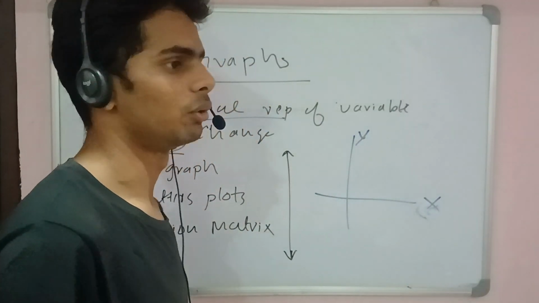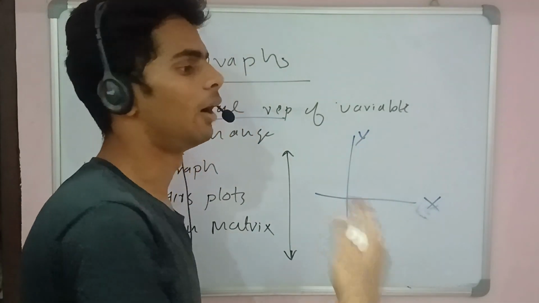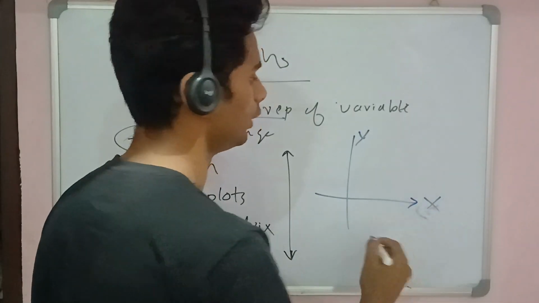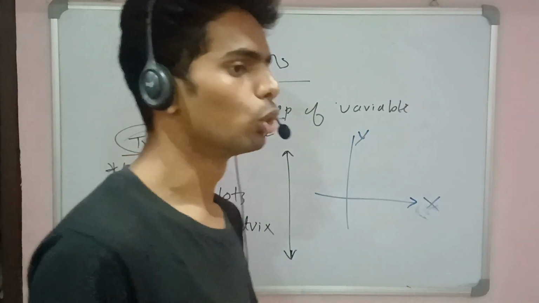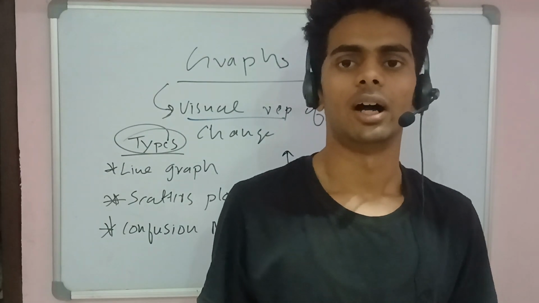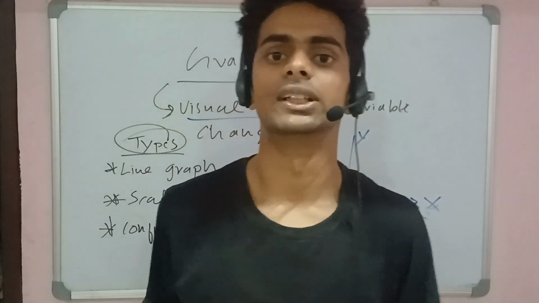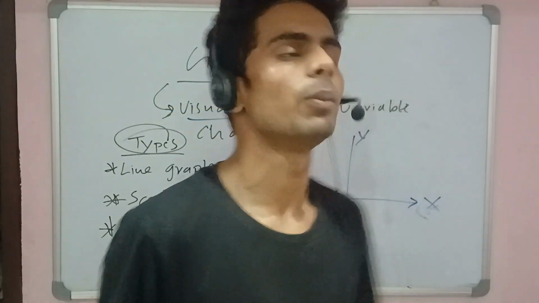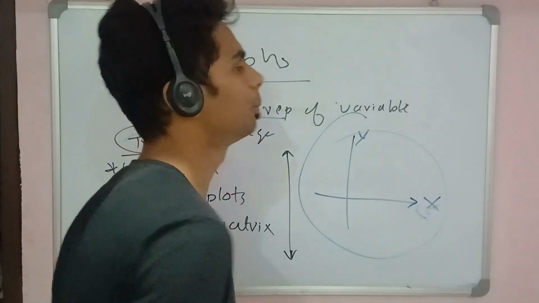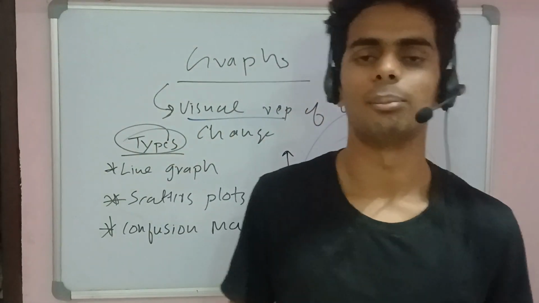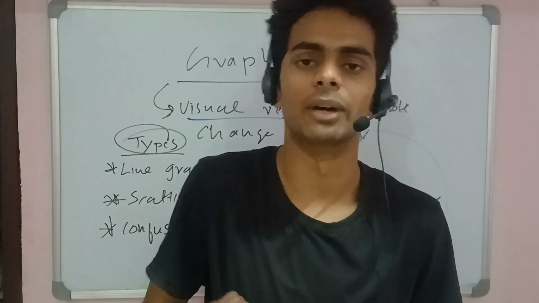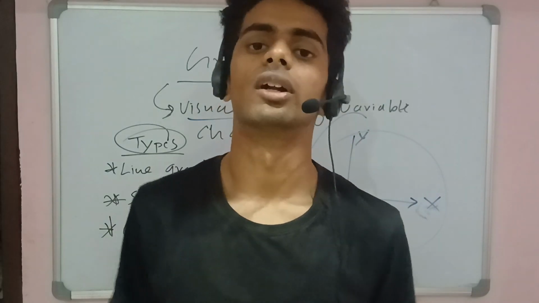In this particular scenario, we look at how much the x coordinate and the y coordinate are both changing, and we represent and analyze all these changes visually in the form of a graph. So that's called a graph. A graph is all about a visual representation of how a variable changes.